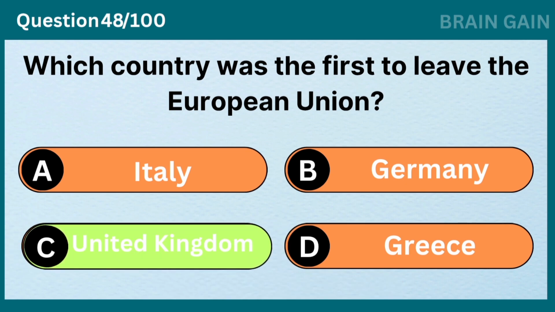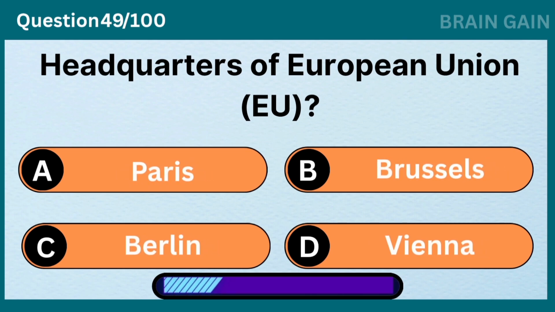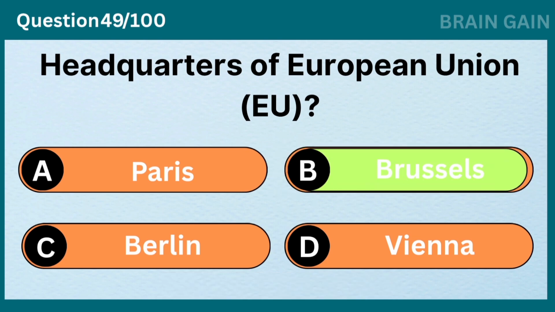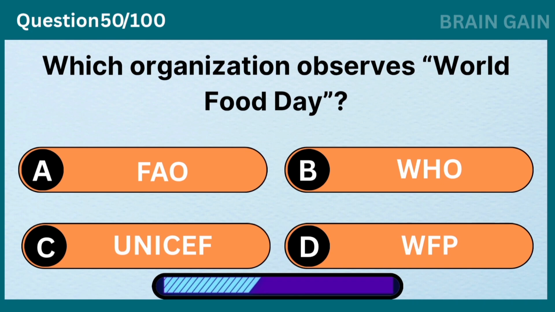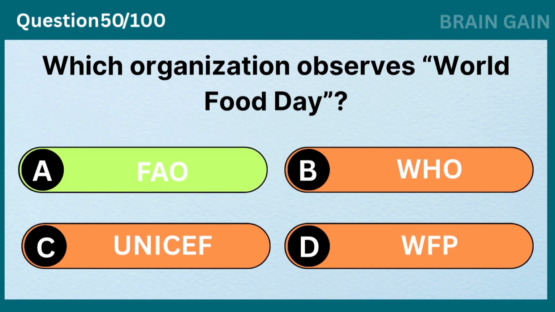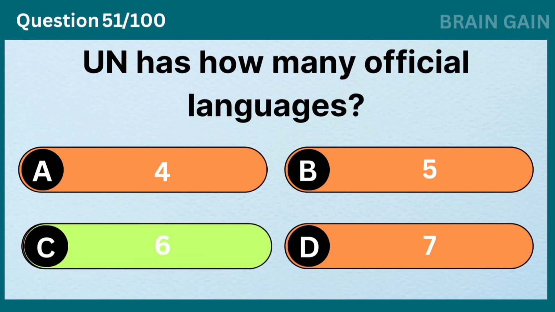Which country was the first to leave the European Union? United Kingdom. Headquarters of European Union, EU? Brussels. Which organization observes World Food Day? FAO. UN has how many official languages? 6.